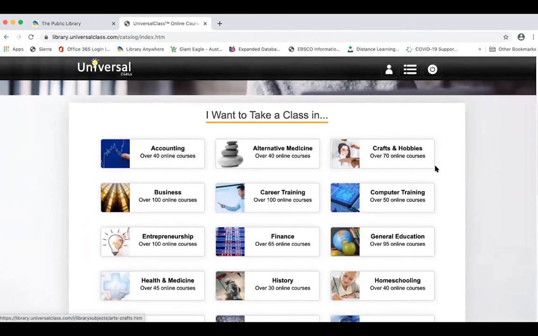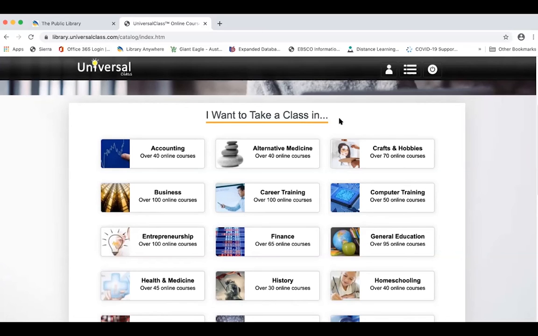And you can see with the course catalog that not only can you keyword search to find things, but you can browse for courses. There's a lot of things under alternative medicine and health medicine for those interested in health careers. And a handy thing that we have been told is that if you have a job that requires you to do continuing education in order to keep your license for that job, you can check with your supervisor or licensing board to see if a course that you want to take in Universal Class will count for that continuing education requirement.